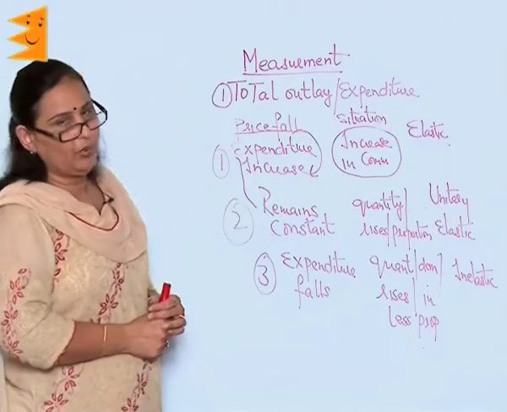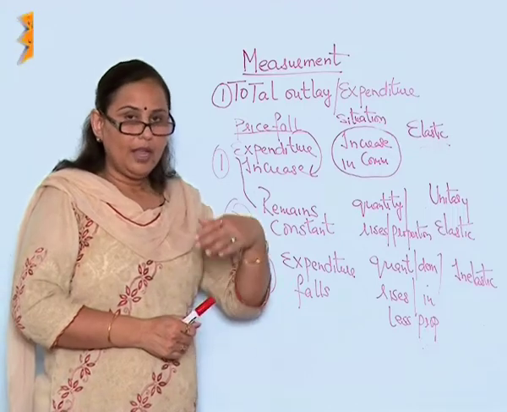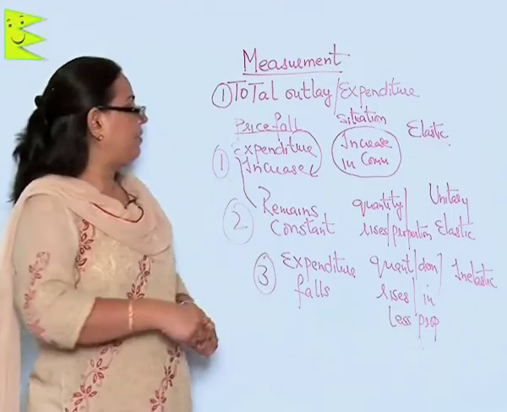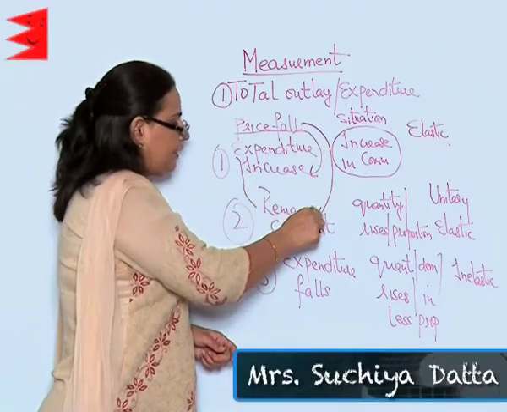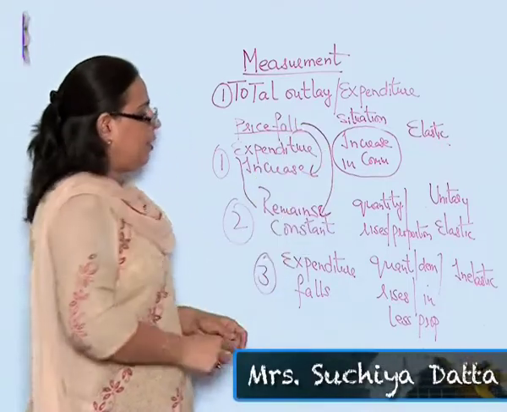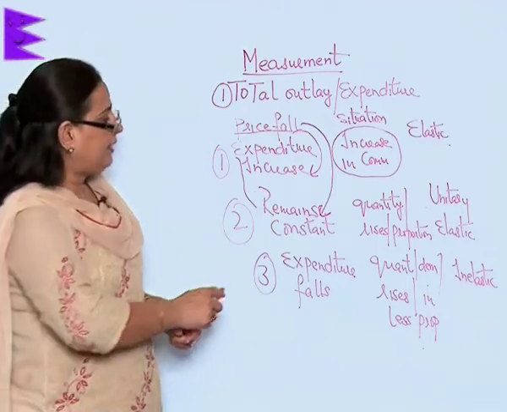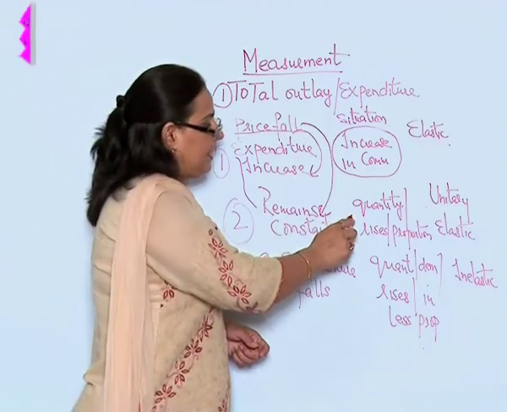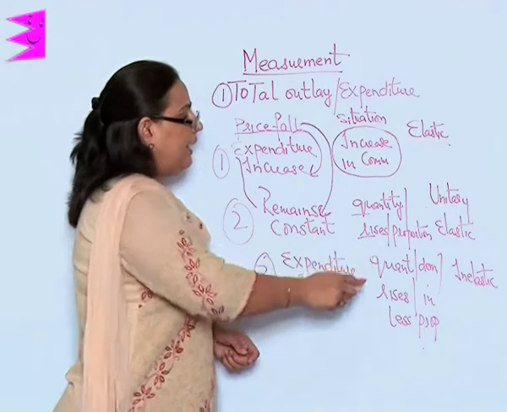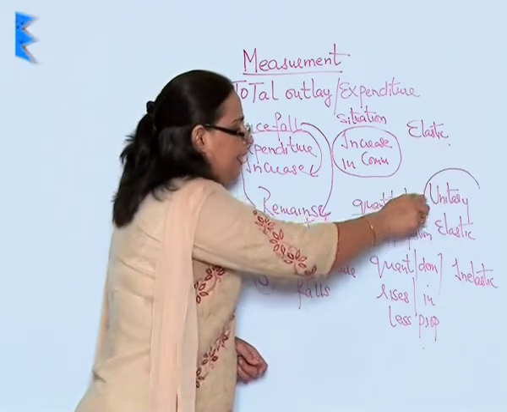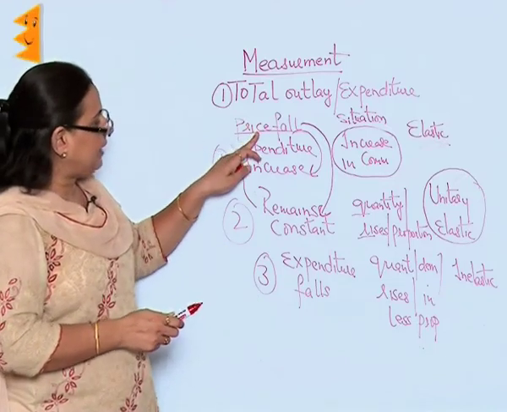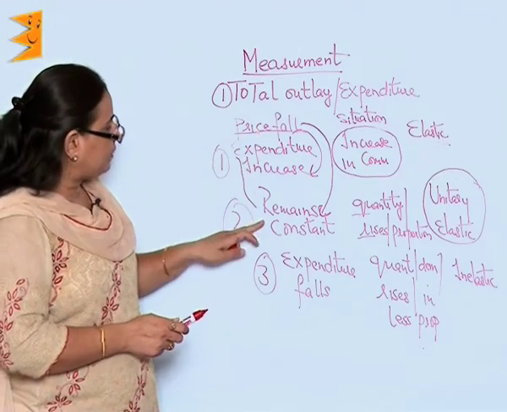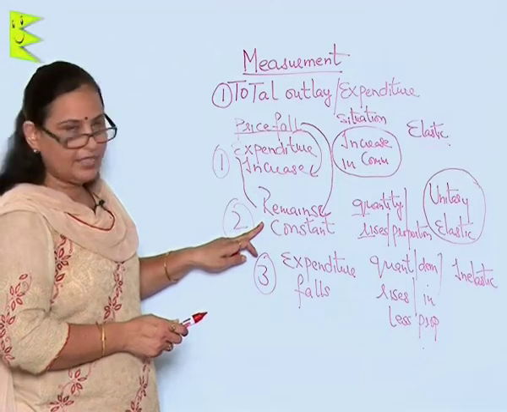Now, the second situation: the price of a commodity has fallen, but the expenditure remains constant. When this happens, the quantity rises in proportion, and this is called unitary elastic demand. That is, though the price has fallen, our expenditure has remained constant.